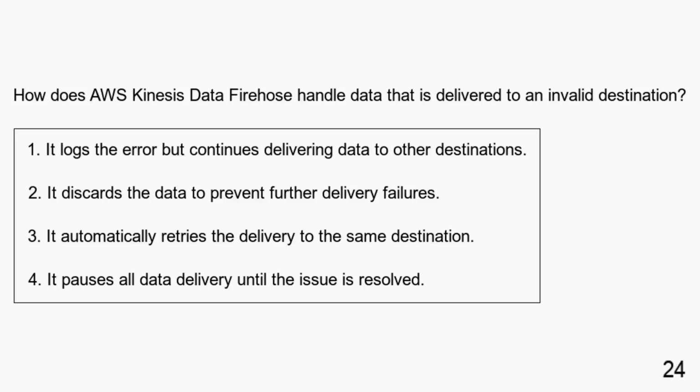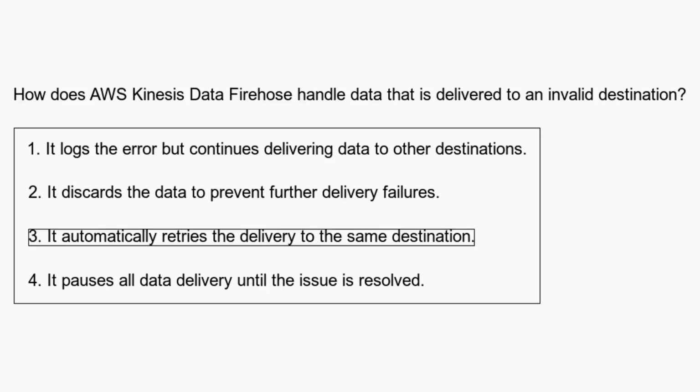How does AWS Kinesis Data Firehose handle data that is delivered to an invalid destination? It logs the error but continues delivering data to other destinations. It discards the data to prevent further delivery failures. It automatically retries the delivery to the same destination. It pauses all data delivery until the issue is resolved. AWS Kinesis Data Firehose logs the error but continues delivering data to other valid destinations when data is delivered to